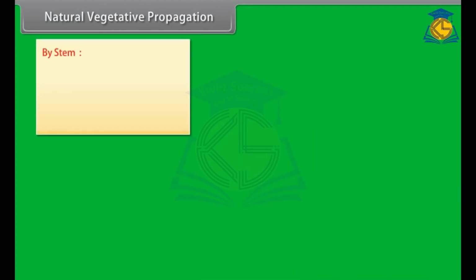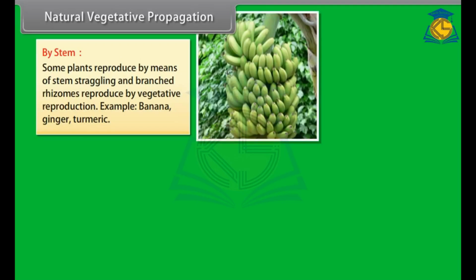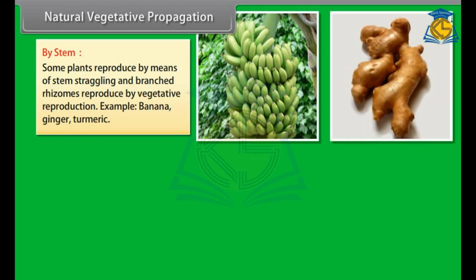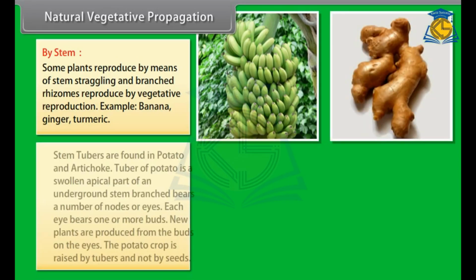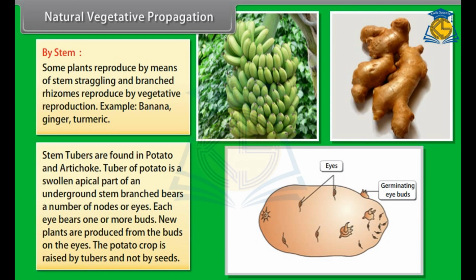By stem. Some plants reproduce by means of stem straggling, and branched rhizomes reproduce by vegetative reproduction. Example, banana, ginger, turmeric. Stem tubers are found in potato and artichoke. The tuber of potato is a swollen apical part of an underground stem, branched, and bears a number of nodes or eyes. Each eye bears one or more buds. New plants are produced from the buds on the eyes. The potato crop is raised by tubers and not by seeds.